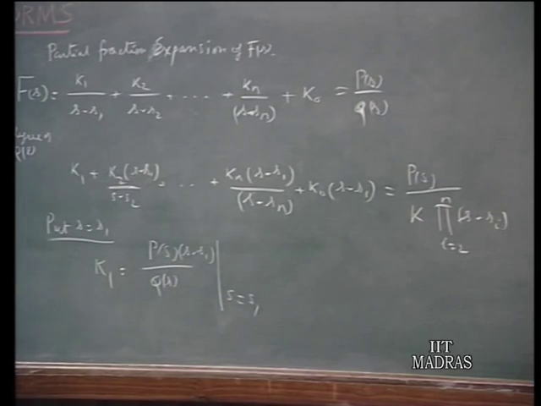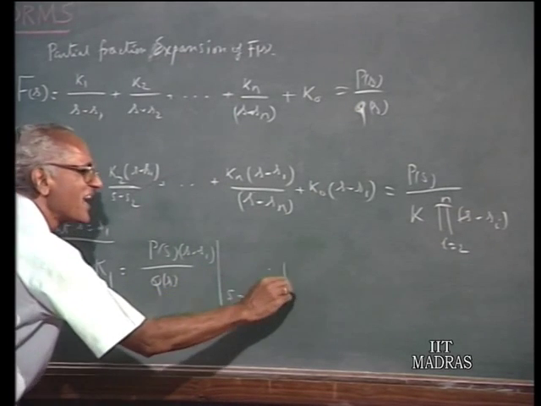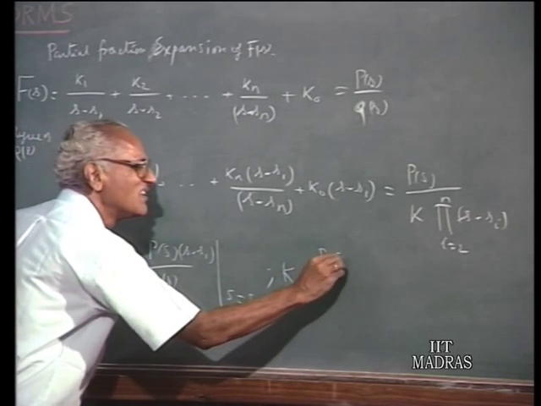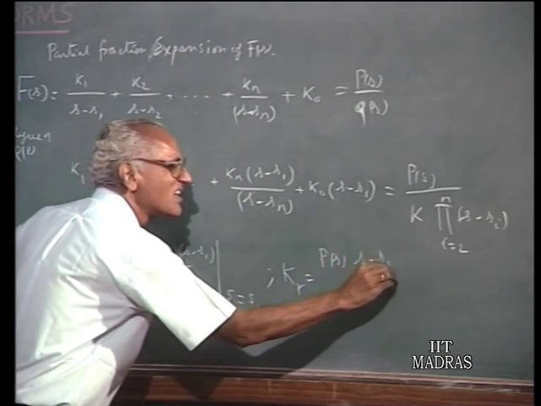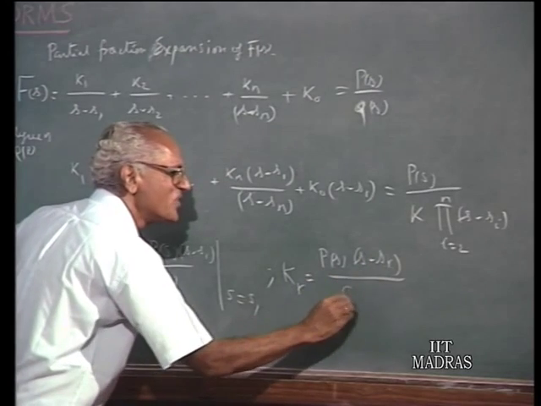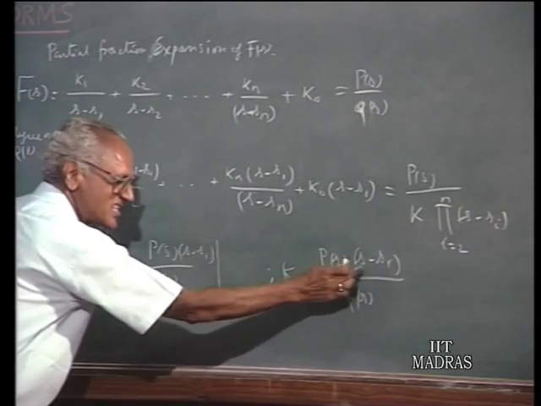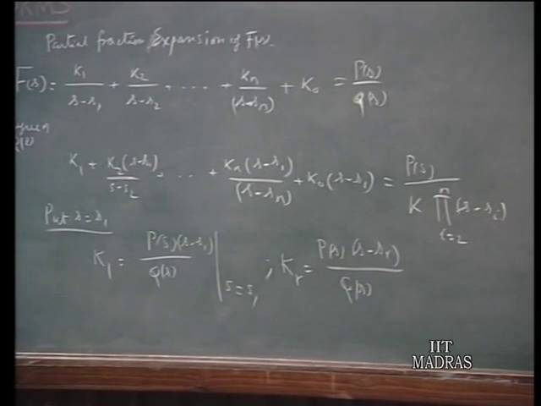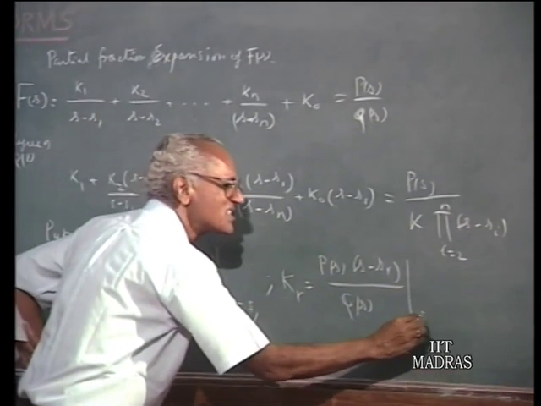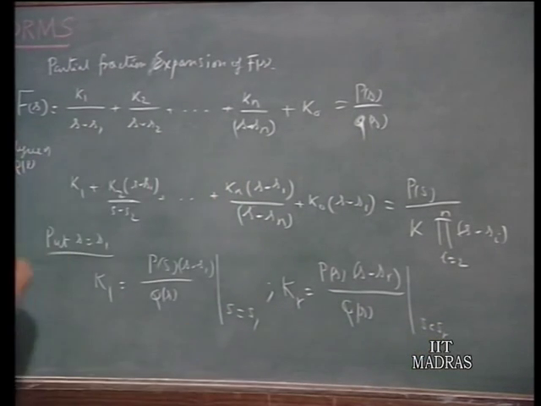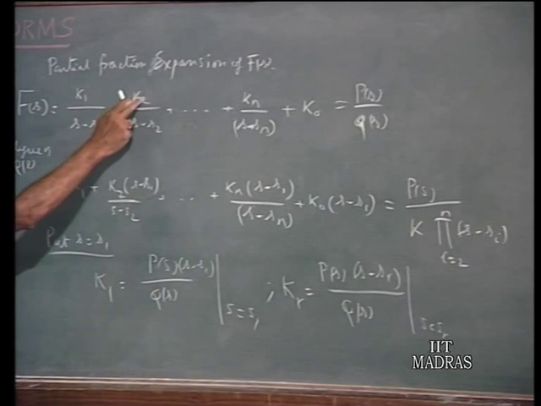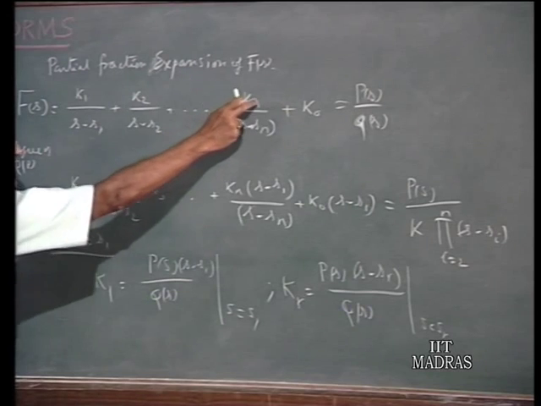In general, suppose you want to find kr, all you have to do is take P of s multiplied by (s minus sr) divided by Q of s. That means, this s minus sr term is cancelled out in Q of s. Symbolically, we represent it in this fashion, then substitute s is equal to sr. So, that is how you can find all these factors. These are called the residues of these poles. k1 is the residue of the pole at s equal to s1, k2 is the residue of the pole at s2, kn is the residue of the pole at sn.